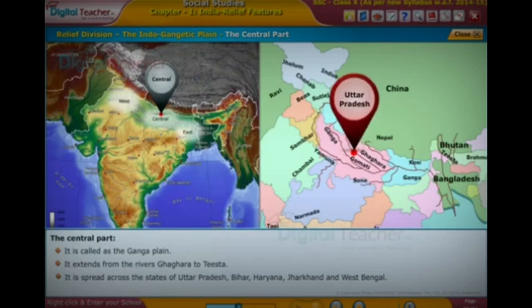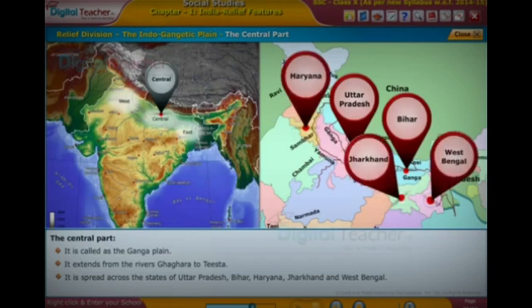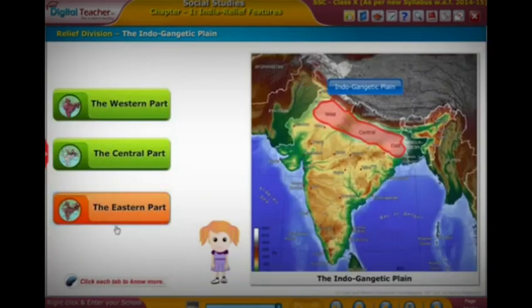Across our country, in Uttar Pradesh, Bihar, Haryana, Jharkhand, West Bengal, the river flows. We have some tributaries of the Ganga, which are called Son, Gandak, Kosi, Yamuna, etc.